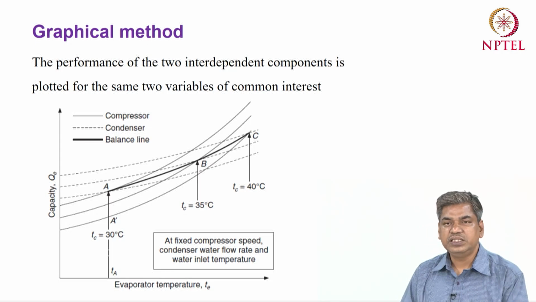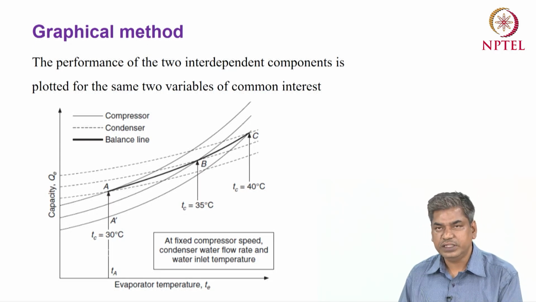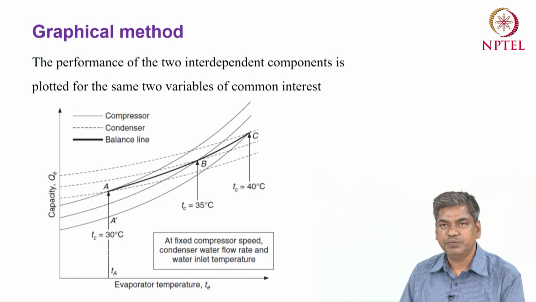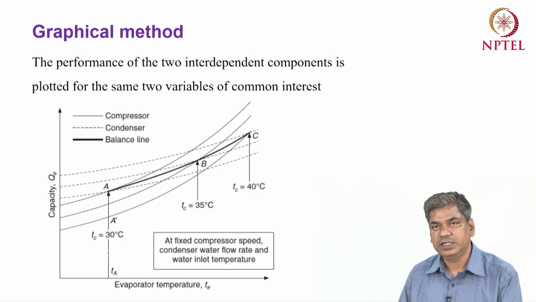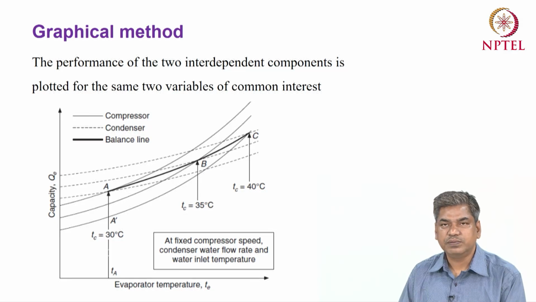If for a given design of a system you change the evaporator temperature and condenser temperature, then how the mass flow for a certain component, or based on that component the capacity, how the performance parameter varies, you can draw in a figure.